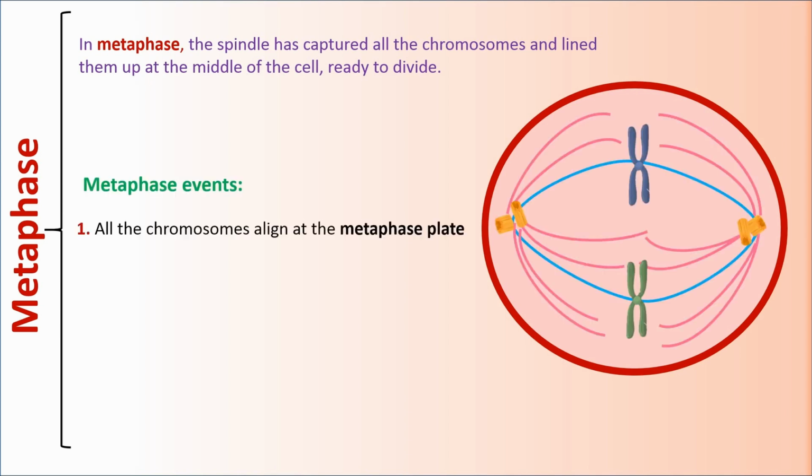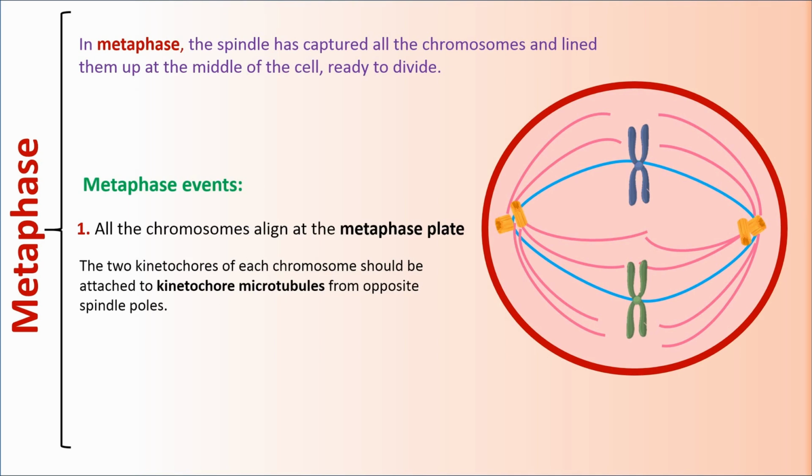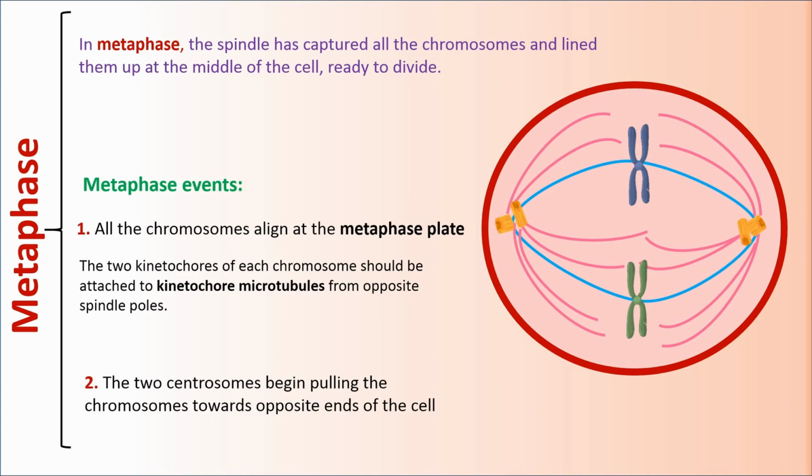Metaphase events. Number 1. All of the chromosomes are lined up at the metaphase plate. The two kinetochores of each chromosome should be attached to kinetochore microtubules from opposite spindle poles. Number 2. The two centrosomes begin pulling the chromosomes towards opposite ends of the cell.